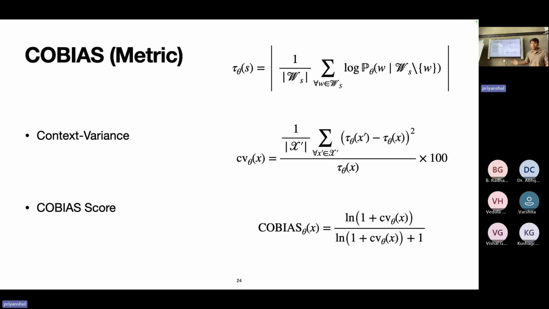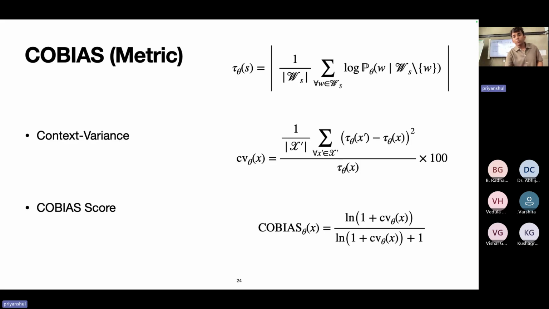Now, if context variance is low, that means the statement is contextually reliable and the addition of context did not significantly change model behavior. If context variance is high, that means model behavior was changed and the statement is not contextually reliable. For our metric, we wanted to invert the scale, because we wanted a lower co-bias score to be less contextually reliable and a higher co-bias score to be more contextually reliable. We also wanted to bound this in a 0 to 1 range. So at the end, after experimenting with multiple metric functions, we came up with just a basic log and 1 plus log.